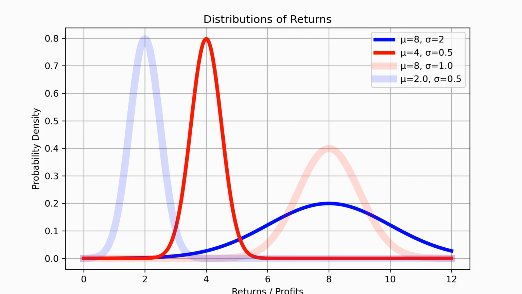Let's illustrate this idea with actual distributions. In the figure, the blue curve shows the distribution of returns for the first strategy. Its average return is 8. Remember, that's 8 basis points per day. The red curve represents the second strategy, with an average return of 4, exactly half as much, assuming both strategies trade with the same $1,000 budget. Notice something important: the red distribution is narrower. That's because the returns of the second strategy fluctuate much less, its standard deviation is smaller.